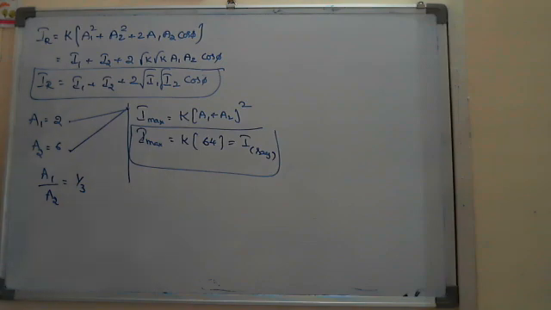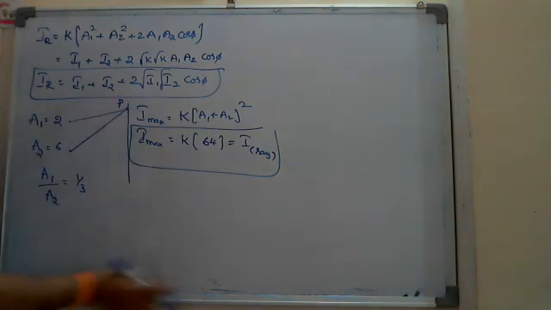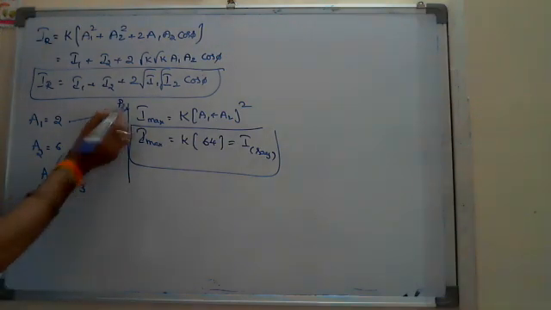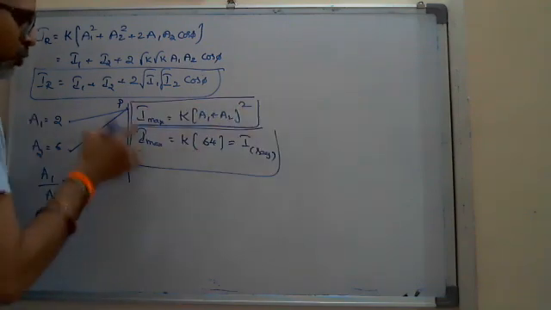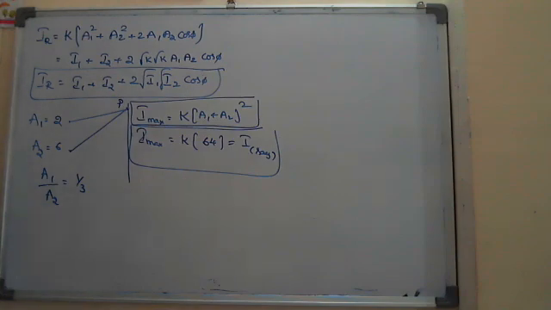Then he is saying these two sources are suppose incoherent. Then what will be the intensity at the same point P? Say the answer in terms of I. Very simple. If they are coherent and he said it is bright, I use this equation. If they are incoherent, then no bright and no dark is observed there on the screen.